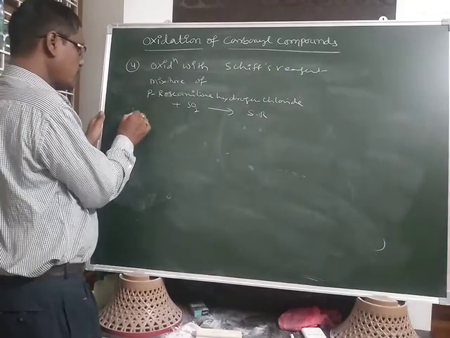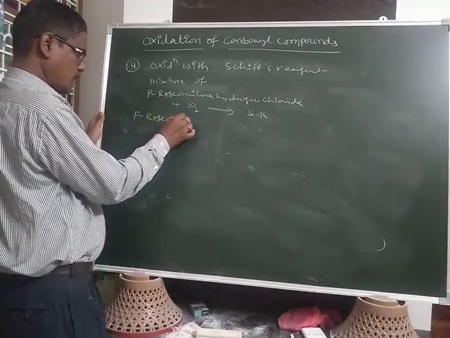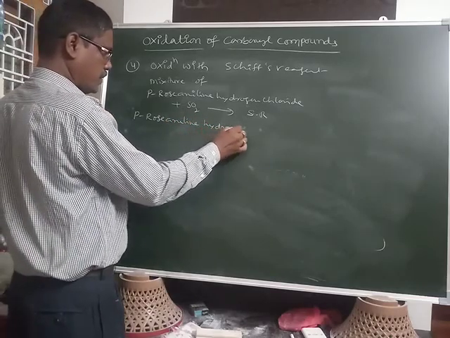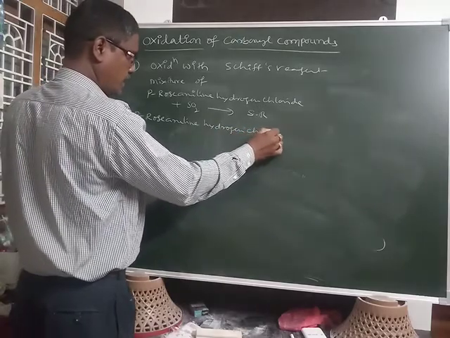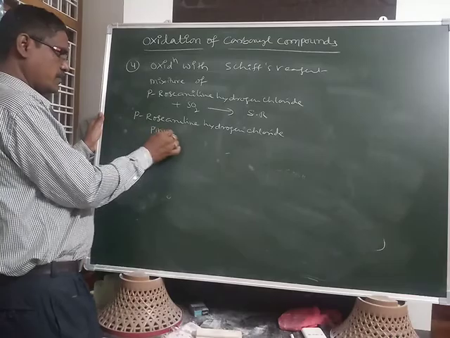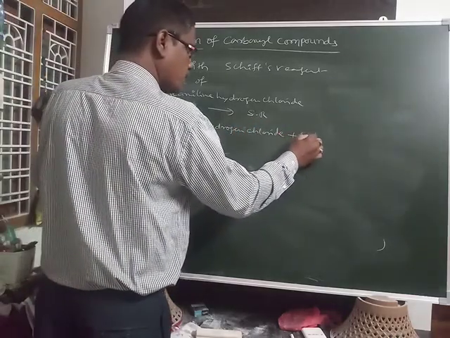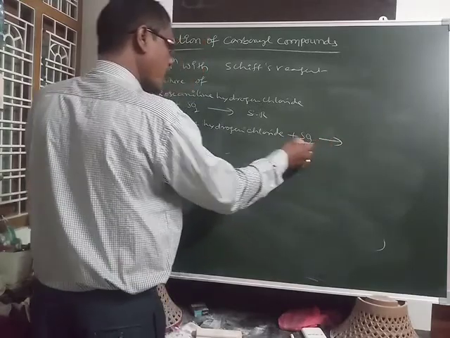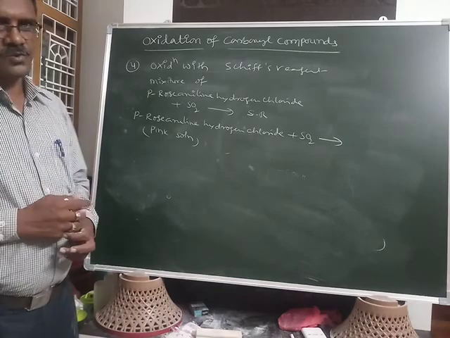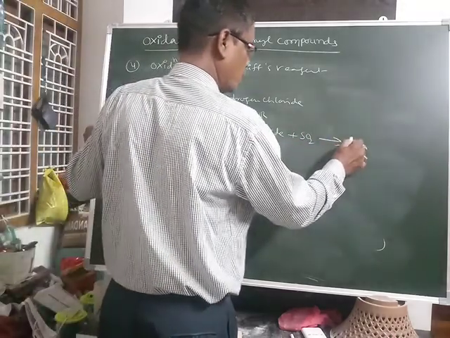Para-rosaniline hydrogen chloride is a pink colored solution. When we send SO2 gas into the para-rosaniline hydrogen chloride, its pink color disappears and there is no color.